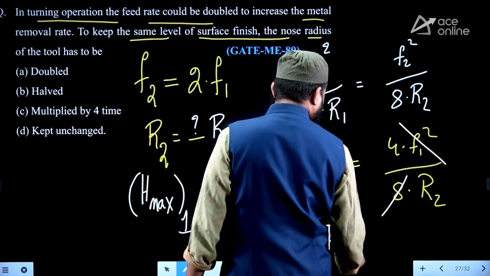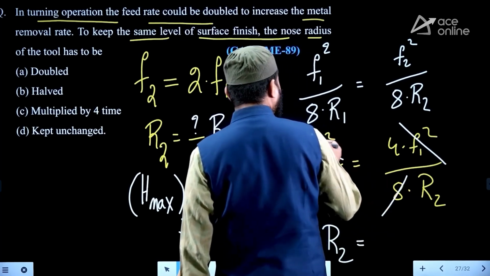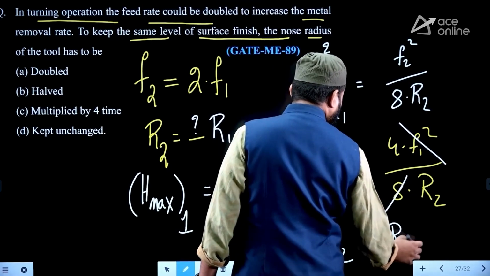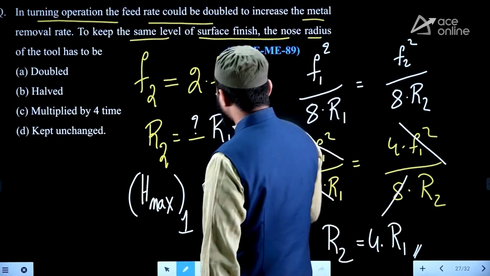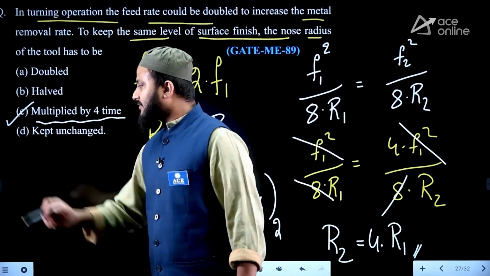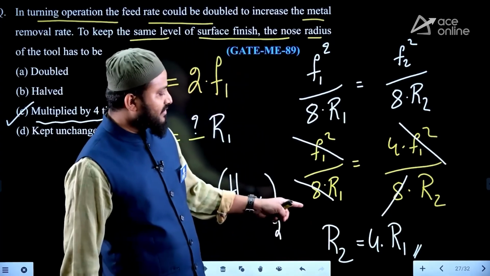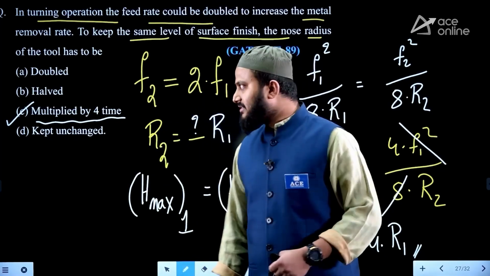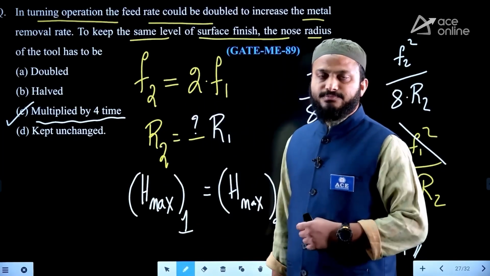R2 in terms of R1: if I take R2 on the left side and R1 on the right side, it will be 4 R1. Therefore, you can say that the nose radius is multiplied by 4 times as compared to the first condition of the nose radius. Therefore, the answer for this question is option C.